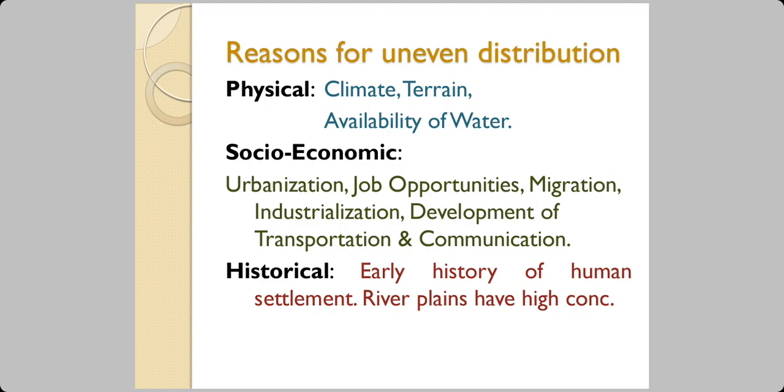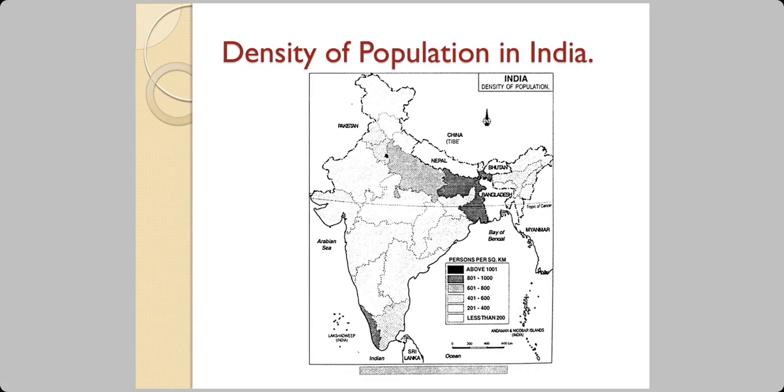There are socio-economic reasons such as urbanization, job opportunities, migration, industrialization, development of transportation and communication. There are also historical reasons because these river plains always have a high concentration, and they have the history of early settlement of human beings. The early agriculture was also conducted here, and people have been living there since ages.